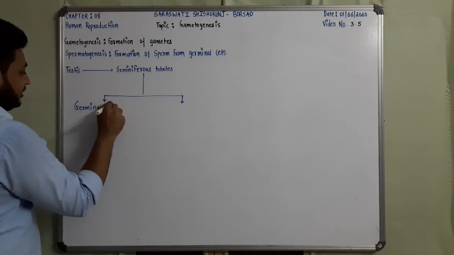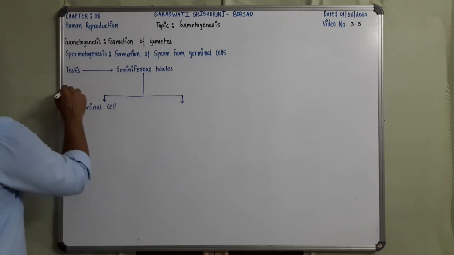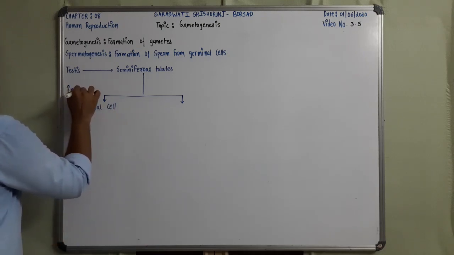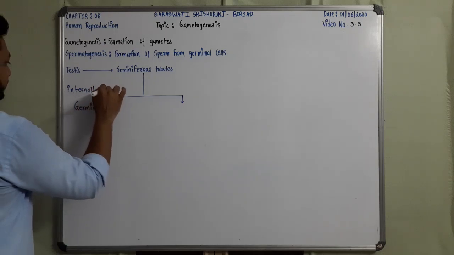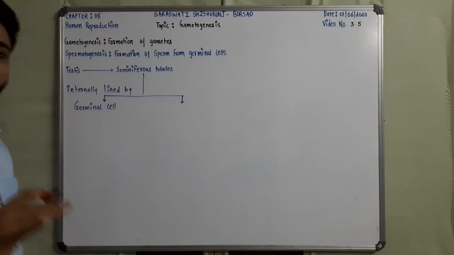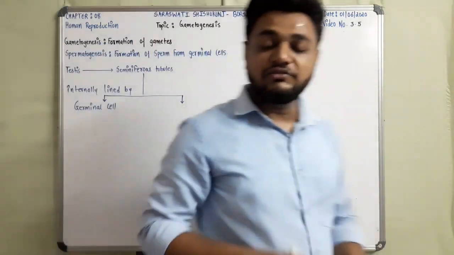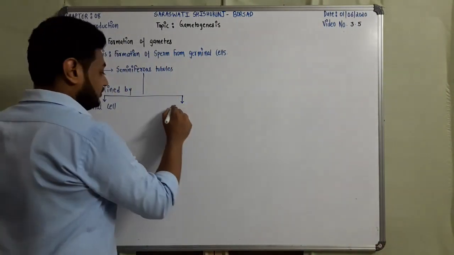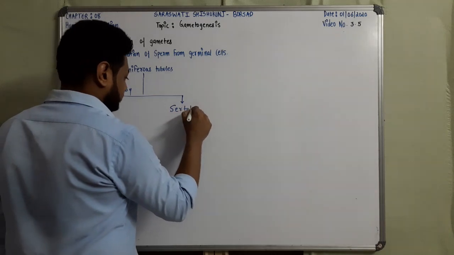These are cuboidal in nature, right? And with it there are certain supportive cells referred to as Sertoli cells or nurse cells.